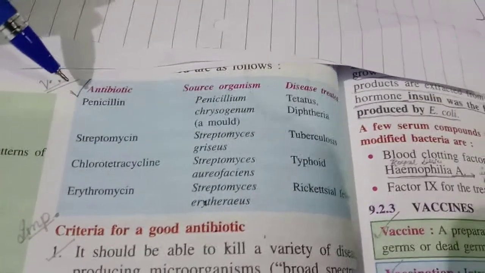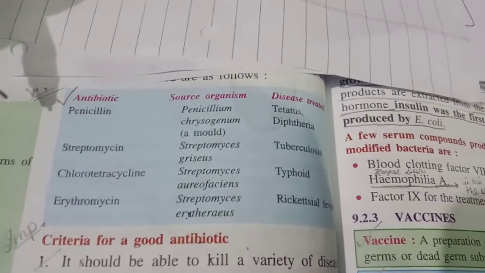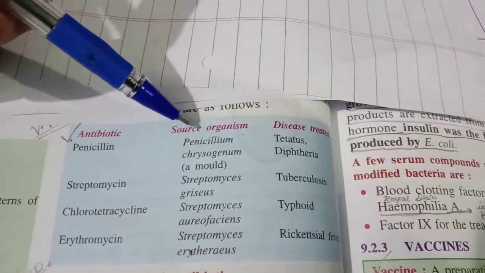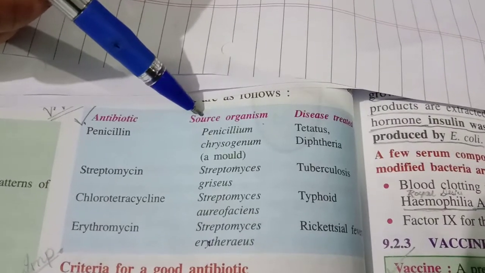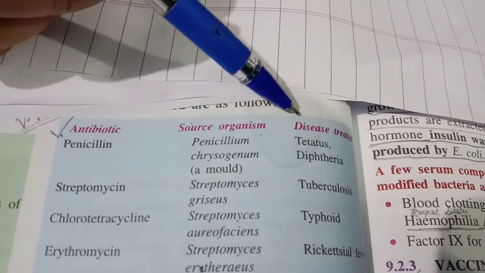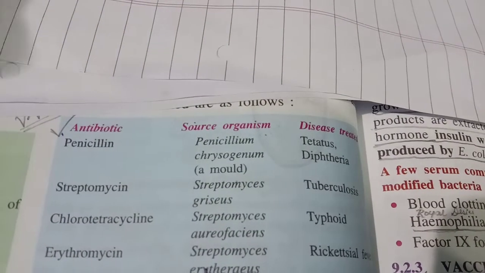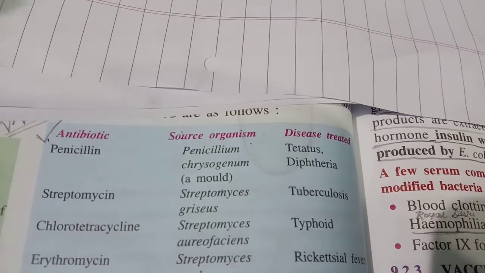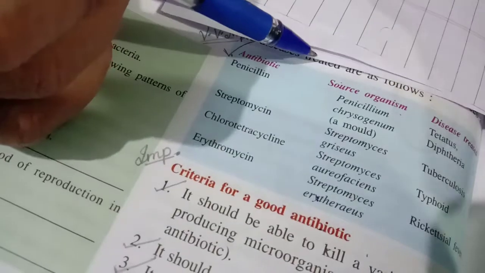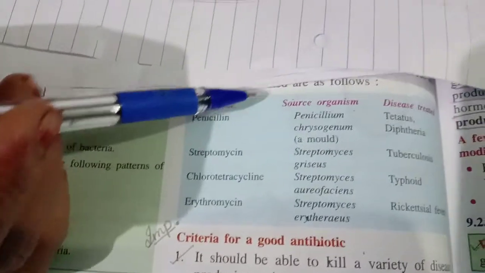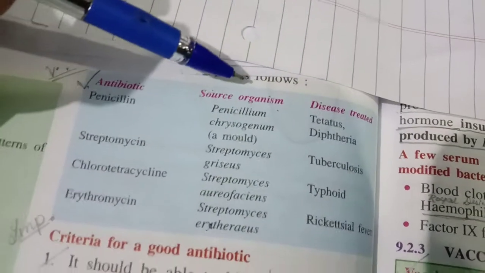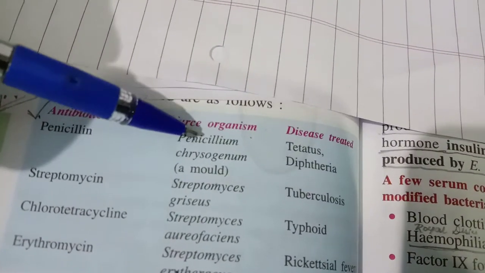You may be asked the name of the antibiotic, the source, meaning from which source it is extracted, either bacteria or fungus, and the disease it acts against. Clear? So as I said, these are the names of the antibiotics that you should remember, and their sources, their scientific names.